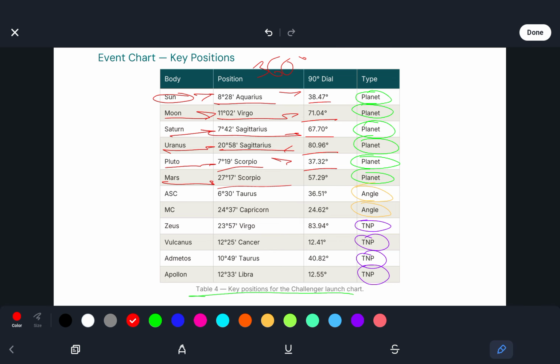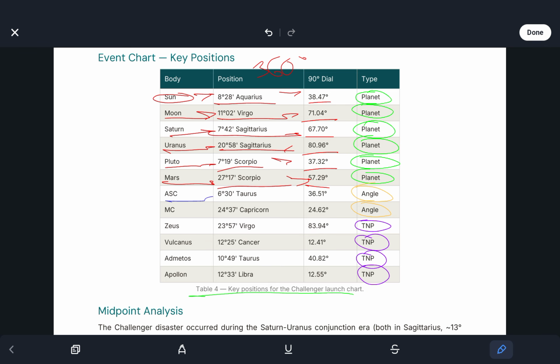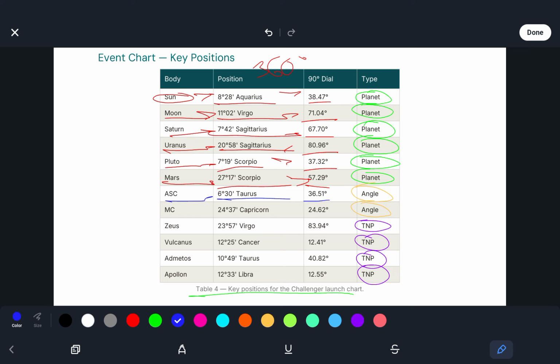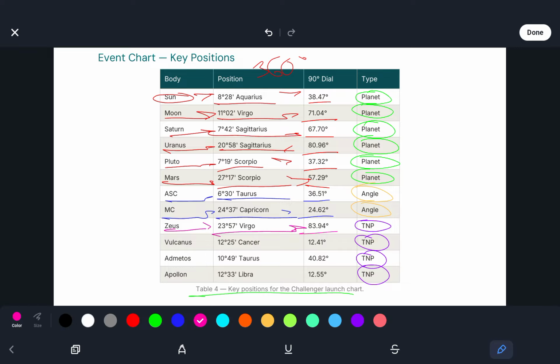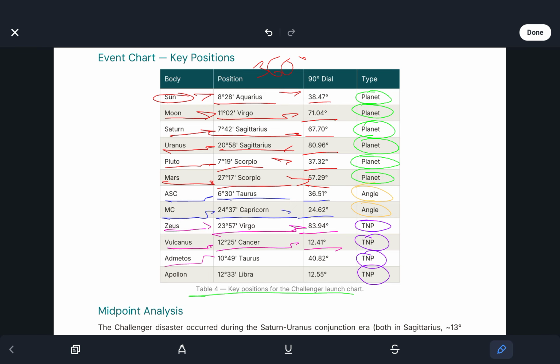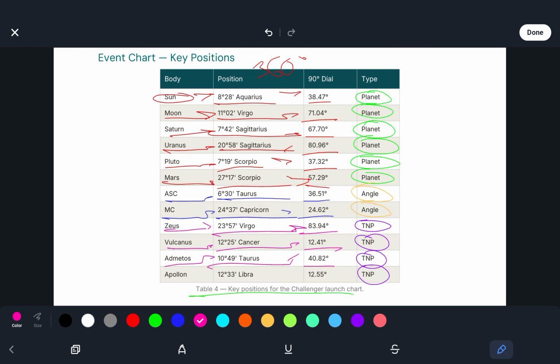And Mars at 27 degrees 17 Scorpio, 57.29 degrees on the 90 degree dial. The ascendant is at 6 degrees 30 Taurus, and on the 90 degree dial, 36.51 degrees. The midheaven at 24 degrees 37 Capricorn, on the 90 degree dial, 24.62 degrees. Zeus was at 23 degrees 57 Virgo, 83.94 degrees on the 90 degree dial. Volcanus at 12 degrees 25 Cancer, 12.41 degrees on the 90 degree dial. Admetos at 10 degrees 49 Taurus, 40.82 degrees on the 90 degree dial, and Apollon at 12 degrees 33 Libra and 12.55 degrees on the 90 degree dial.